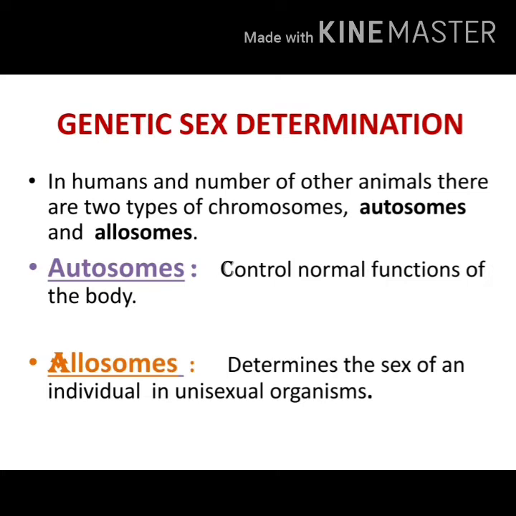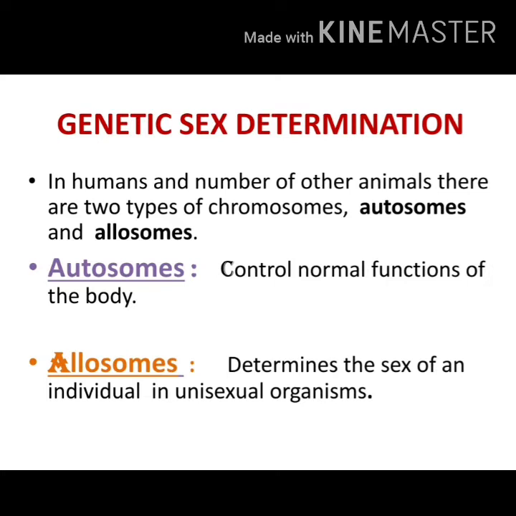In humans, there are 23 pairs of chromosomes. Out of that 23 pairs, 22 are autosomes. There are two types of chromosomes, autosomes and allosomes. In humans, there are 46 chromosomes, that is 23 pairs. Autosomes are responsible for controlling the normal functions of the body.